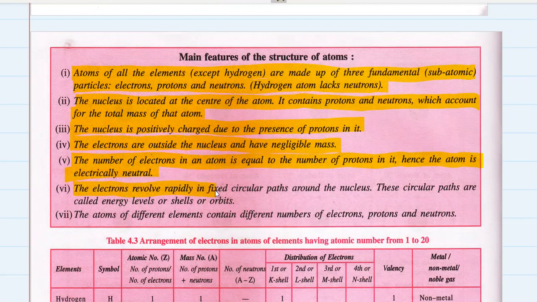The electrons revolve rapidly in fixed circular paths around the nucleus. These circular paths are called energy levels, shells, or orbits. The atoms of different elements contain different numbers of electrons, protons, and neutrons. And the characteristic number of an atom of each element is its atomic number, that is the roll number, right?